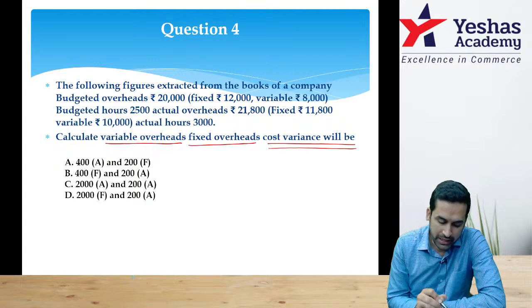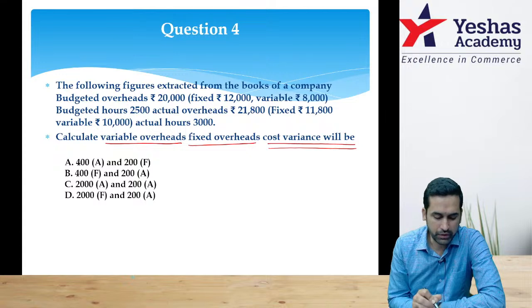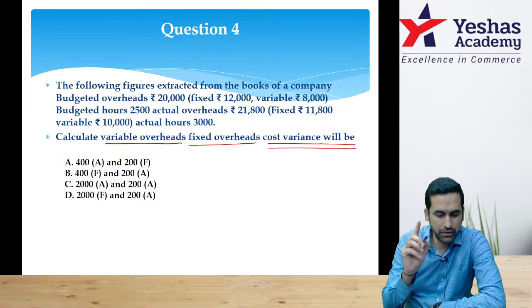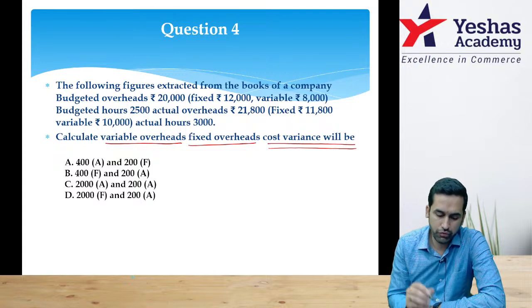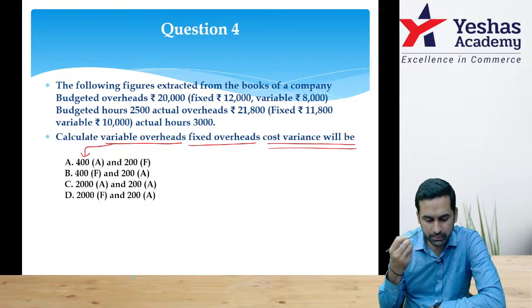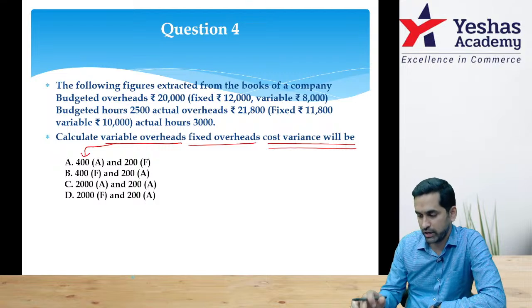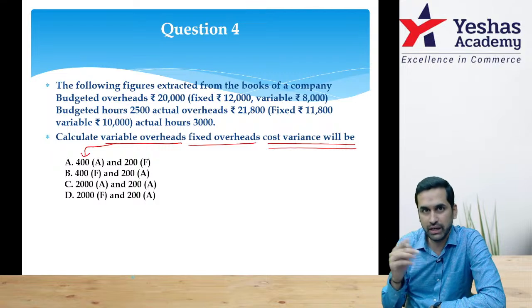It says 400 adverse, 200 favorable, 400 favorable, 200 adverse. That means if I get variable as 400 adverse, I can tick option A. I don't have to worry about the fixed portion. Correct? And between variable and fixed, variable is easy.